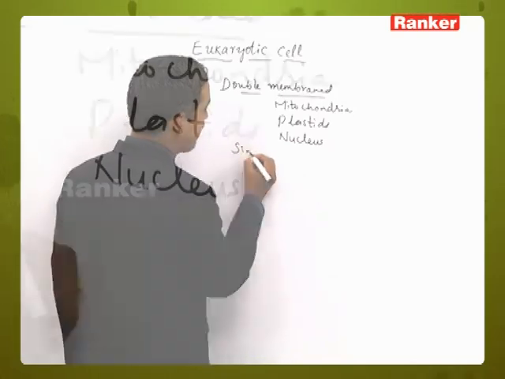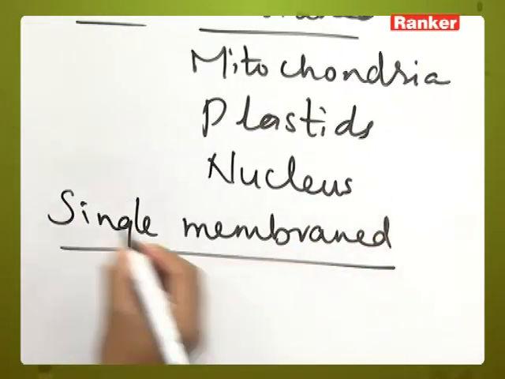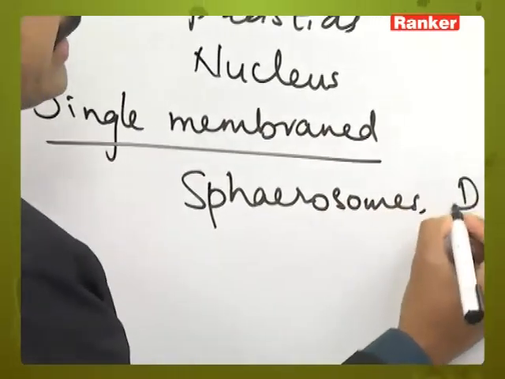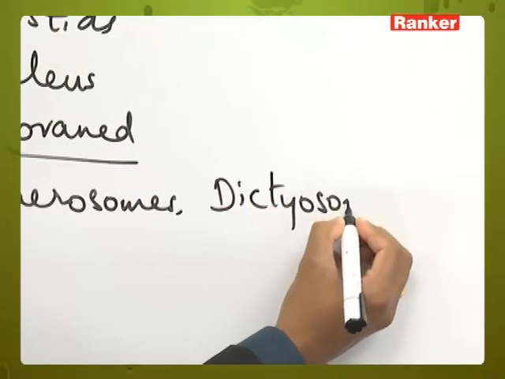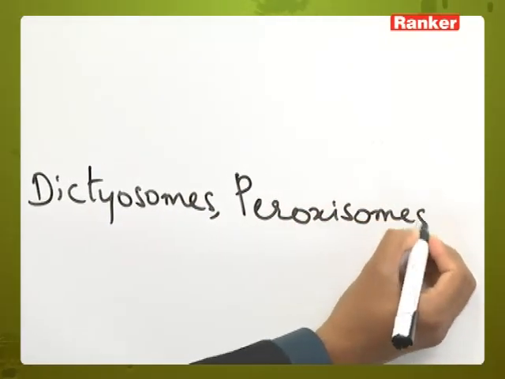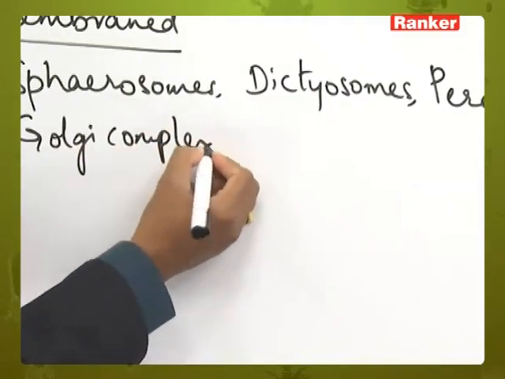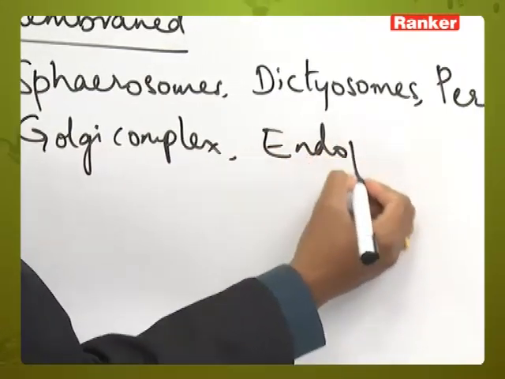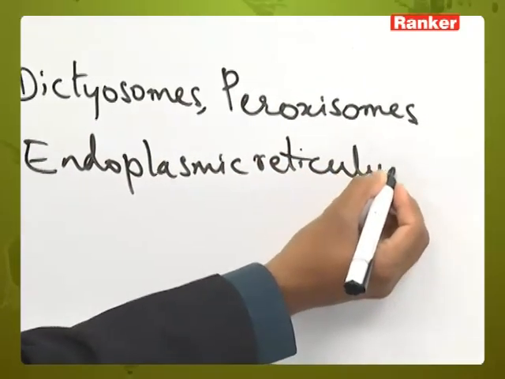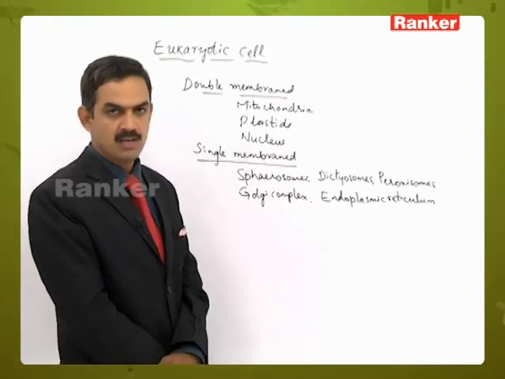Then there are single membrane cell organelles inside a cell, like spherosomes, dictyosomes, peroxisomes, Golgi complex or Golgi apparatus, and endoplasmic reticulum, which are covered with a single unit membrane.